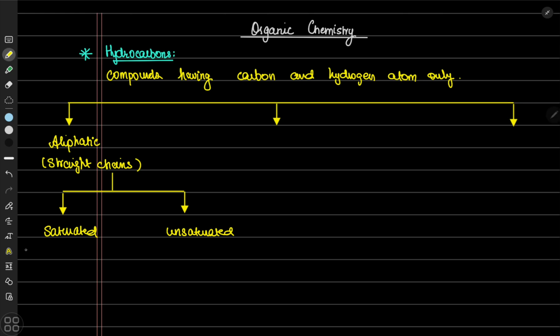Saturated simply means that it contains carbon-carbon single bonds only. And unsaturated means that it either contains a double bond or a triple bond, but for the purpose of this syllabus we'll restrict the definition to contains at least one carbon-carbon double bond, right?